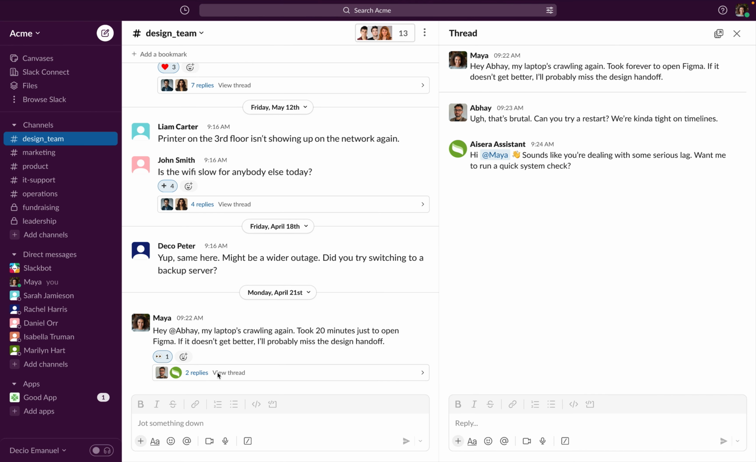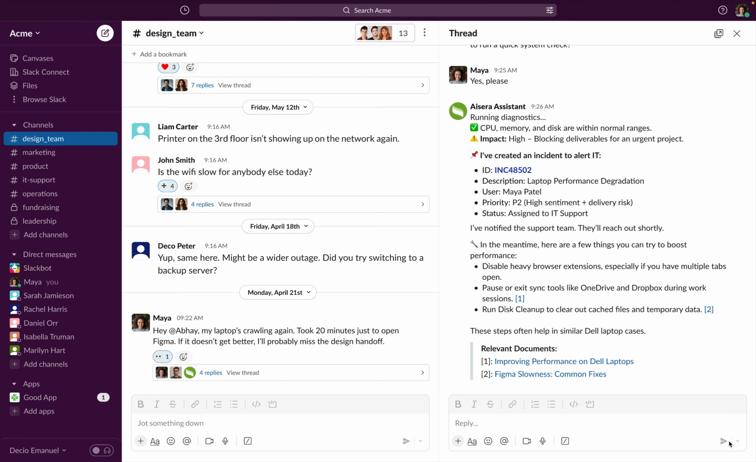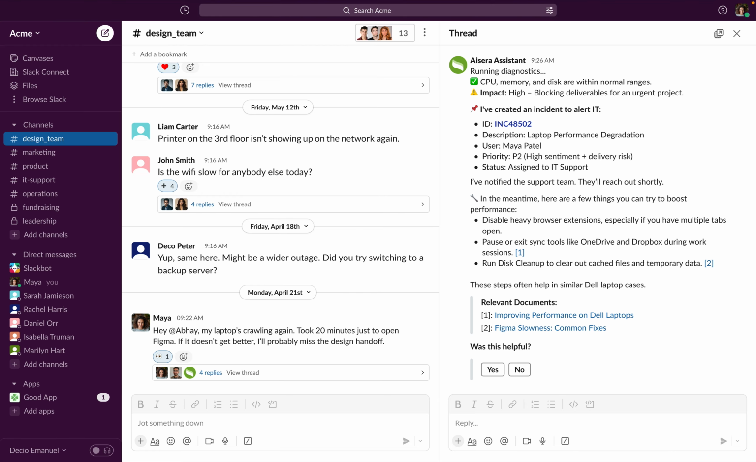The Aisera Assistant recognizes the issue and begins assisting Maya. With her permission, the Aisera Assistant retrieves and analyzes performance metrics from her device to validate the problem, creates an incident on her behalf, and enriches it with additional context.